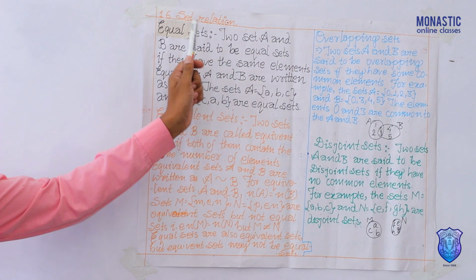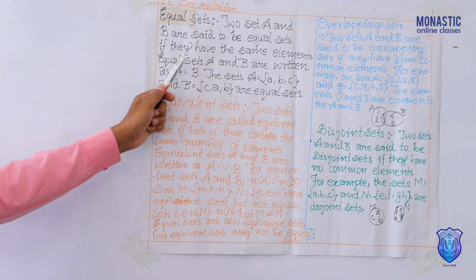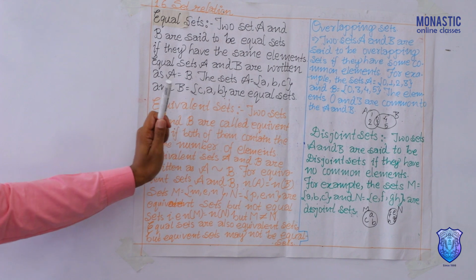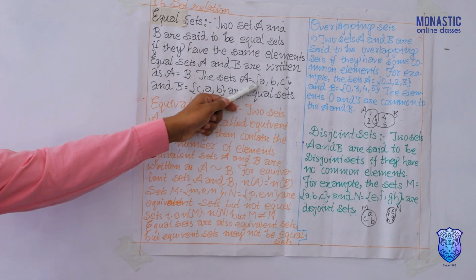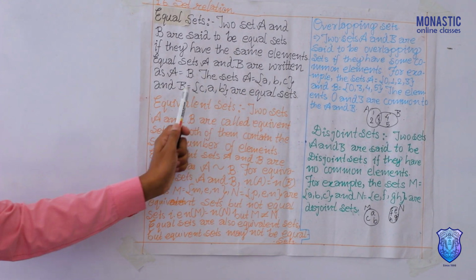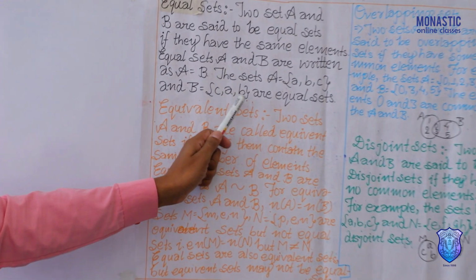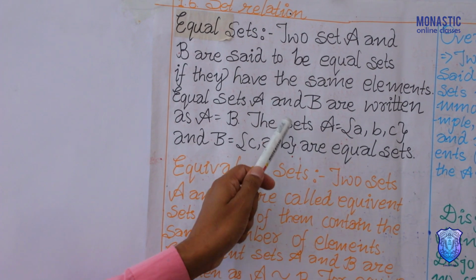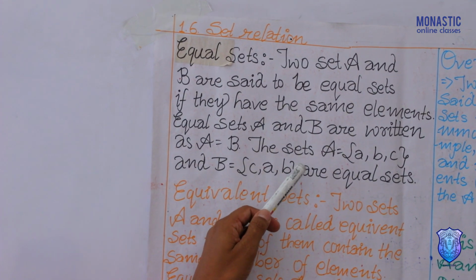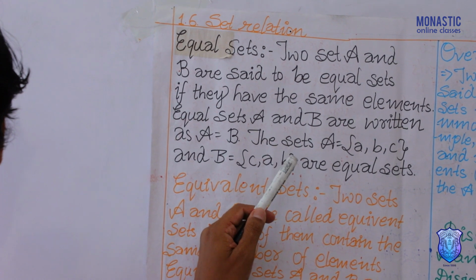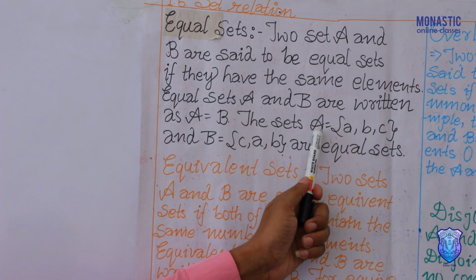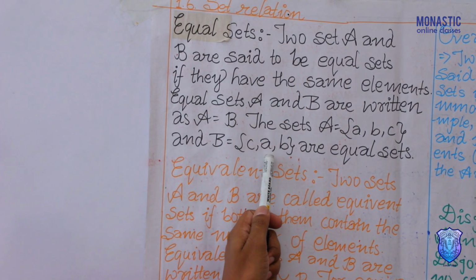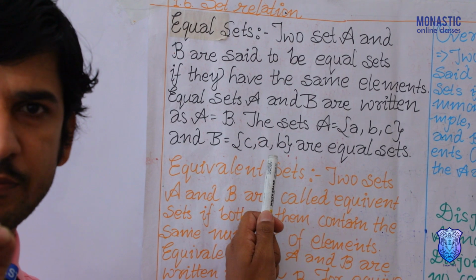Today we are going to discuss set relations. In set relation, first we have to discuss equal sets. In equal sets, we take two sets: set A is equal to {A, B, C} and set B is equal to {C, A, B}. In equal sets, first we have to see their cardinal number. In set A there are 3 elements, and in set B there are 3 elements. It means the cardinal number is the same.